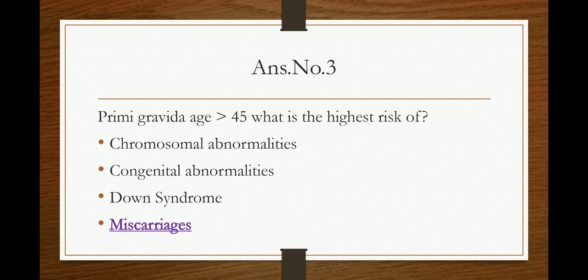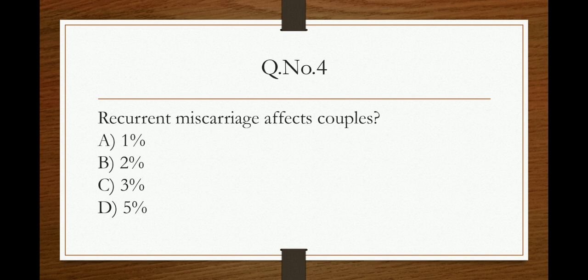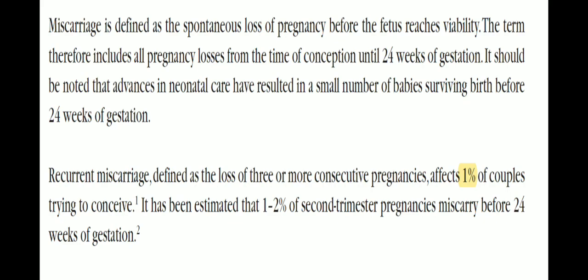Now coming to question number 4, recurrent miscarriages affect couples. How much percent of the couples are affected by the recurrent miscarriages? We have different options like 1%, 2%, 3%, and 5%. The answer we can check from the guideline. It is written that recurrent miscarriages, defined as the loss of 3 or more consecutive pregnancies, affect 1% of the couples trying to conceive.